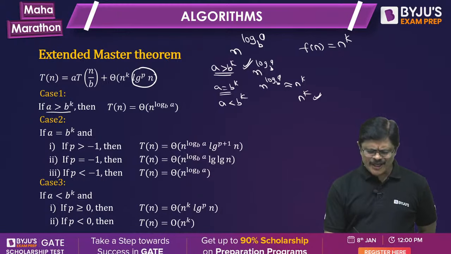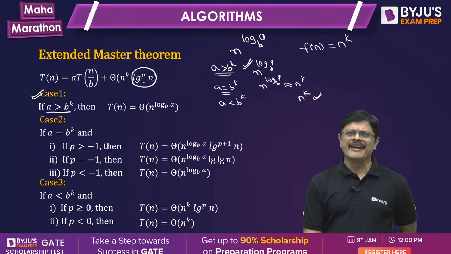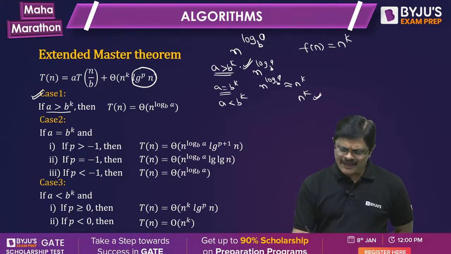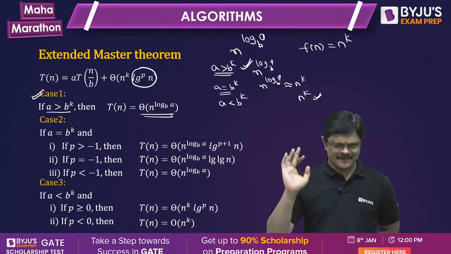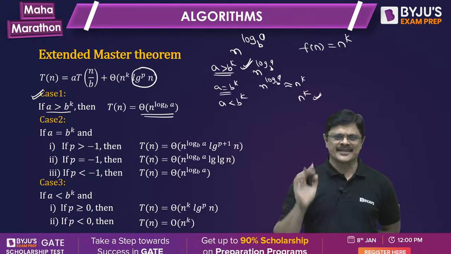The first case does not matter. It does not depend on any value of p, because when n power log a to the base b dominates, obviously theta of n power log a to the base b is the answer.